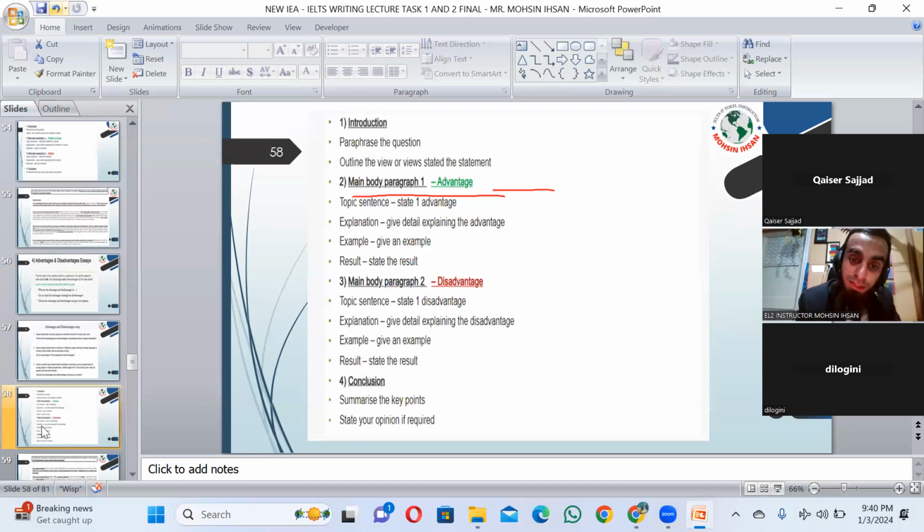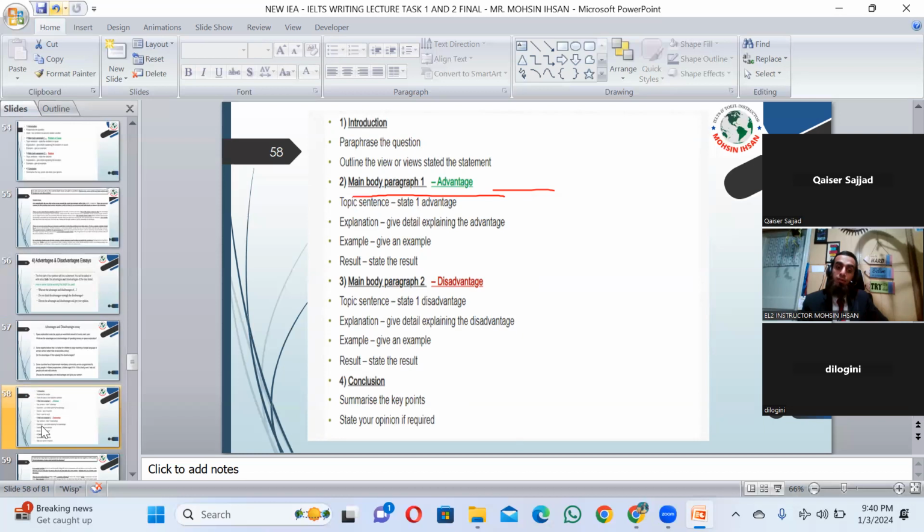Body number two means disadvantages. Topic sentence: state one disadvantage, give a detailed explanation of the disadvantage, give an example, and then state the result, right? So the following parts you can write within advantages and disadvantages, and both. Why should we mention both collectively? Because this is creativity. It shows your command of the English language, right?